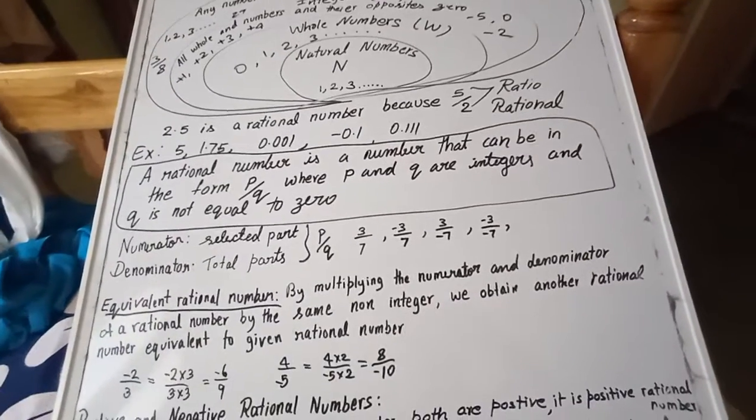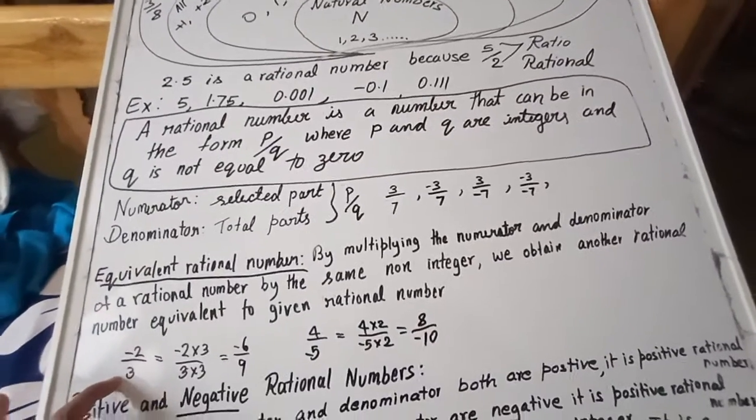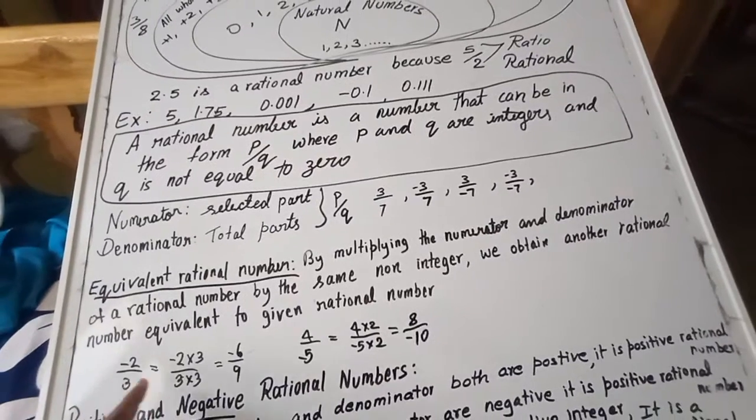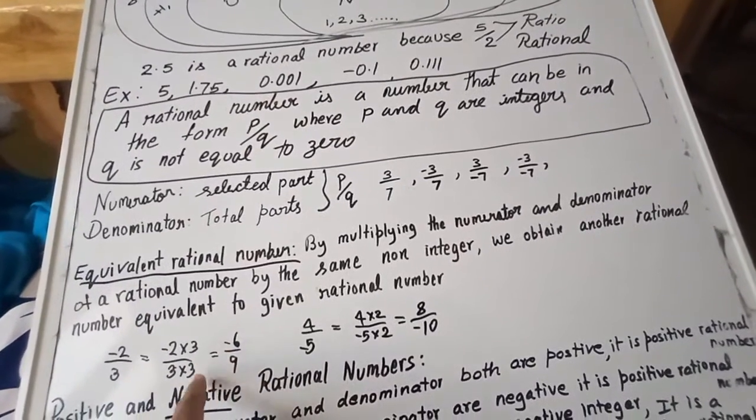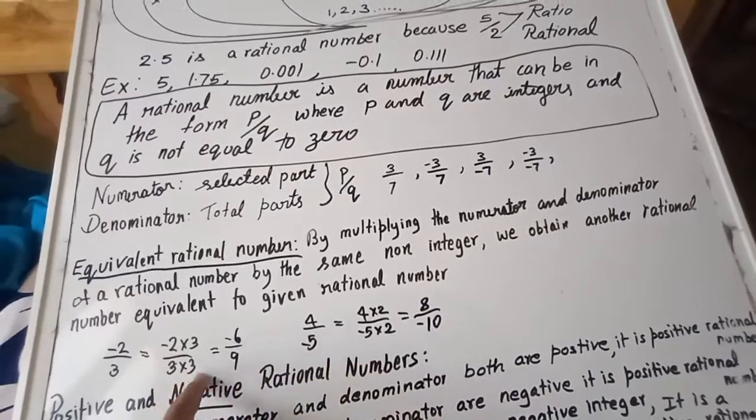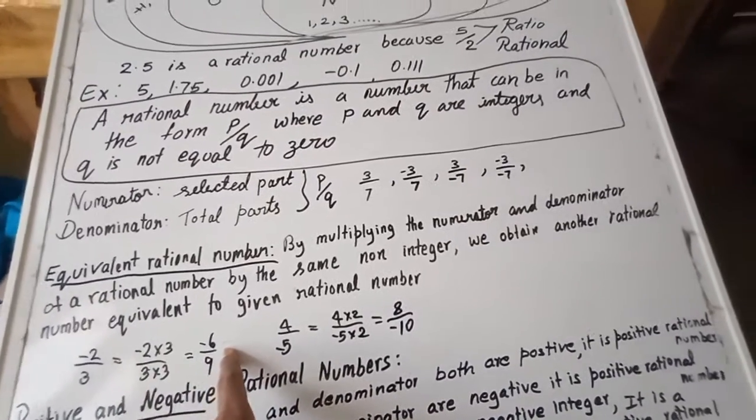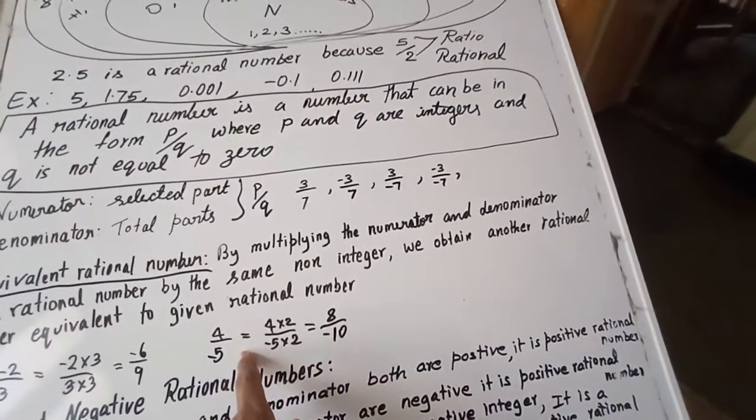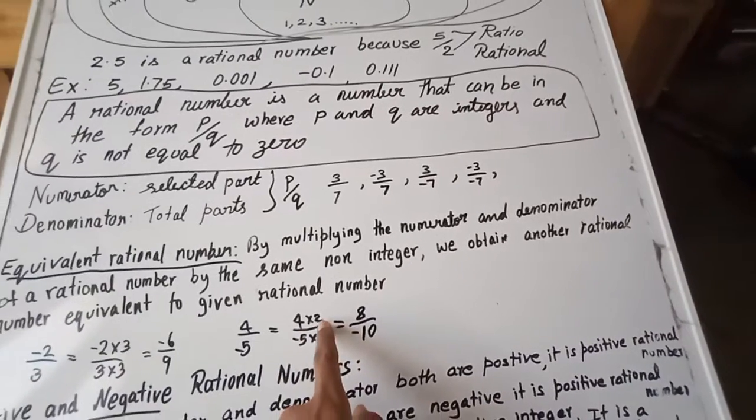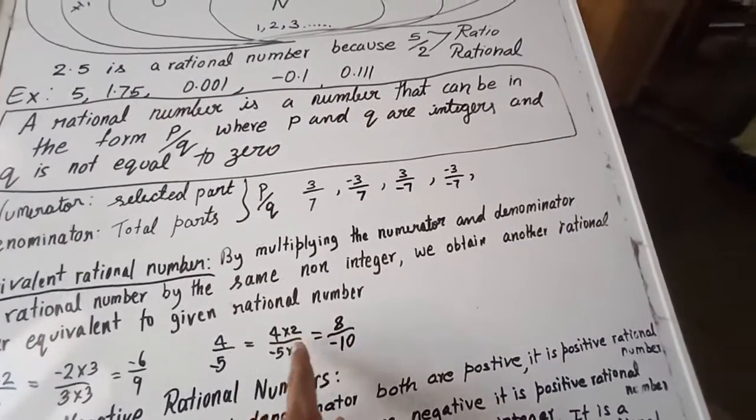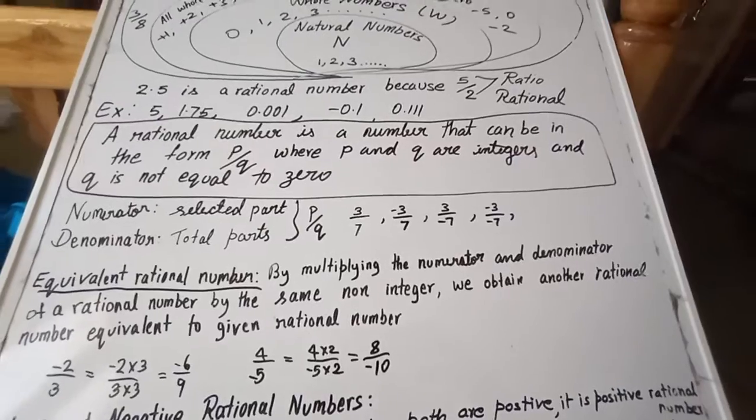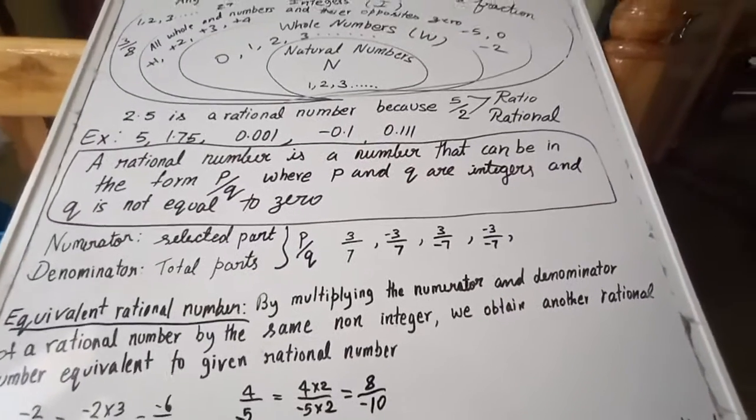So if it is minus 2 upon 3, to write the equivalent rational number, we multiply both by 3. 3 2s are 6, 3 3s are 9, with the same sign. If it is 4 upon minus 5, I can multiply it by 2. 2 4s are 8, 2 5s are 10, minus 10. So this is the equivalent rational number.